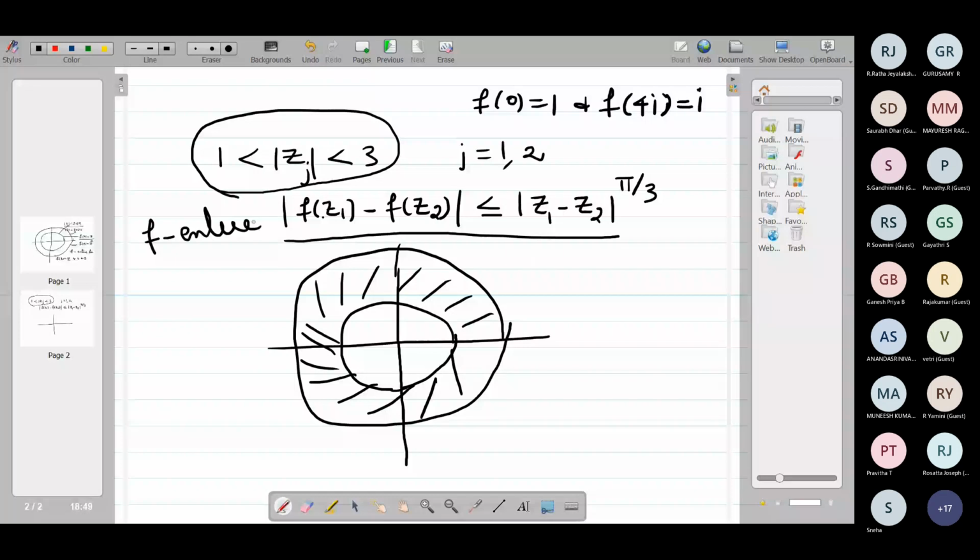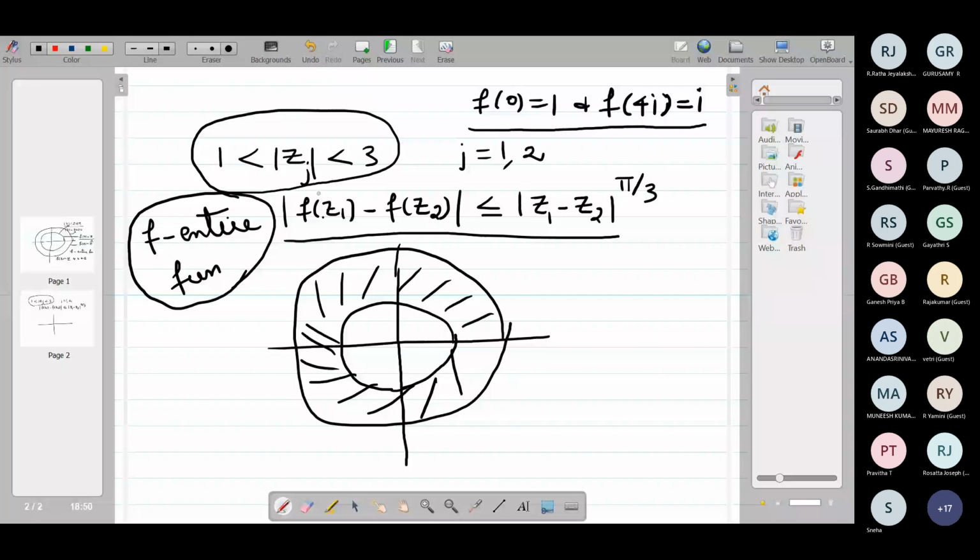With f of 0 equal to 1 and f of 4i equal to i, f takes two distinct values, so f is a non-constant entire function. It satisfies a certain condition in the annular region, and this condition is true only for the annular region. So does such a function exist or not? That is what we want to prove.